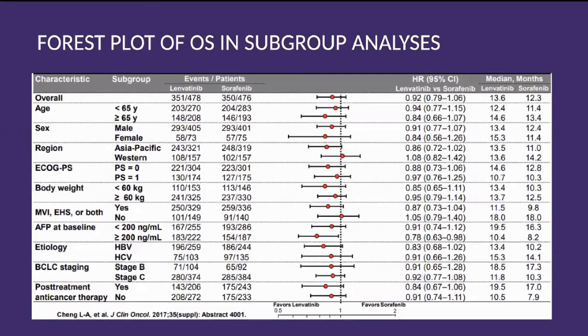So in the forest plot of subgroup analysis, different age groups, including more than 65, are showing benefit, and male and female are both showing equivalent benefit, irrespective of weight. In fact, those less than 60 kg are showing a little bit more benefit. So in all these subgroups, stage B and C are also showing benefit with lenvatinib.